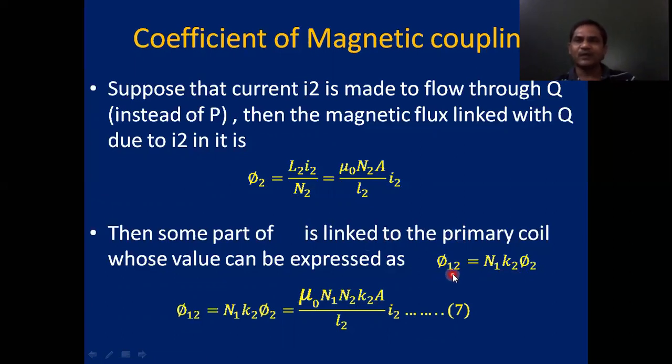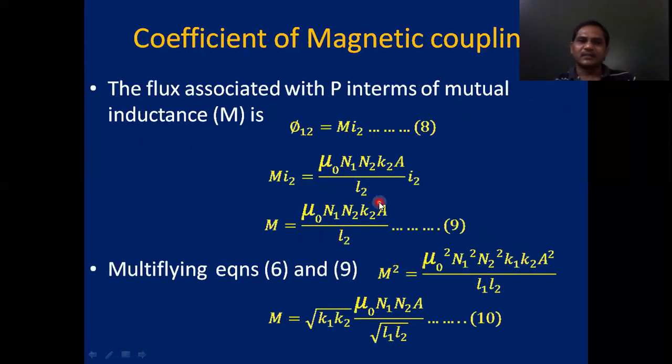So phi 12 equals N1 K2 phi 2 equals mu naught N1 N2 K2 A by L2 into I2. This is equation 7. Then the flux associated with the primary coil in terms of mutual inductance, according to the formula phi equals MI, we write phi 12 equals M I2, equation 8.